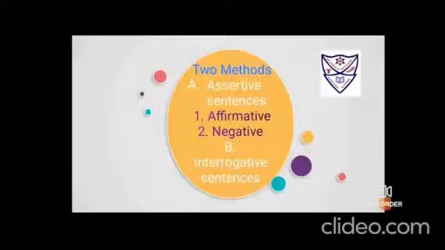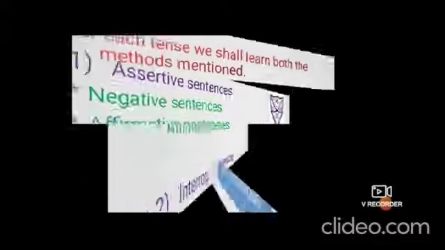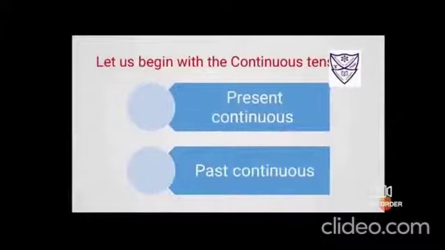Now assertive could be divided into 2, affirmative and negative. So for each tense we shall see these methods: affirmative sentences, negative sentences and interrogative sentences. So let us begin today with present continuous tense.